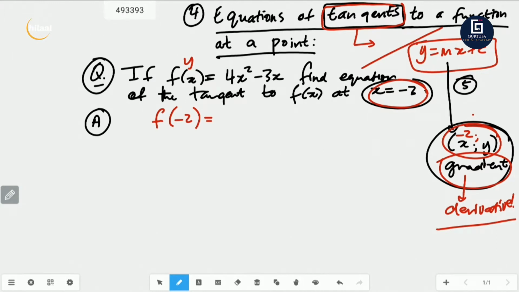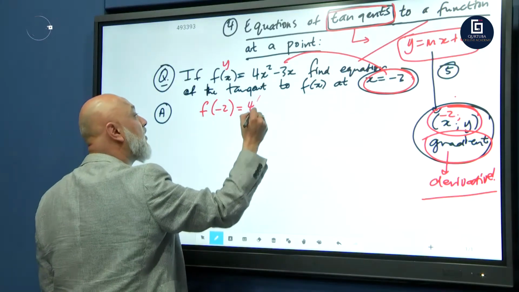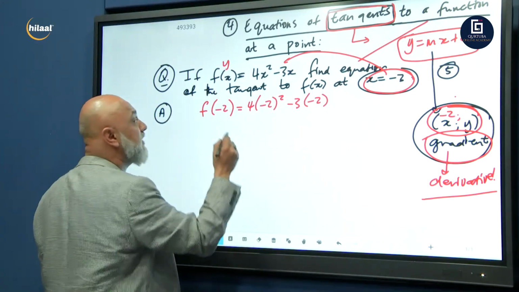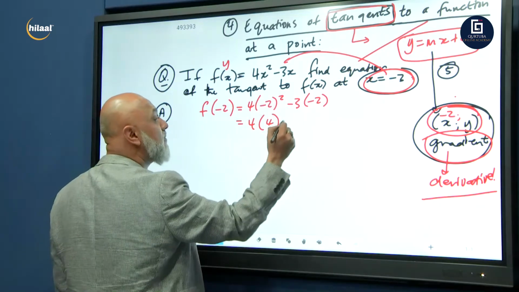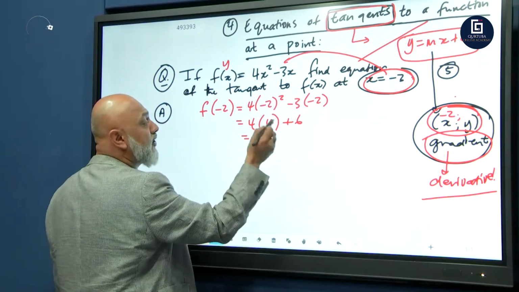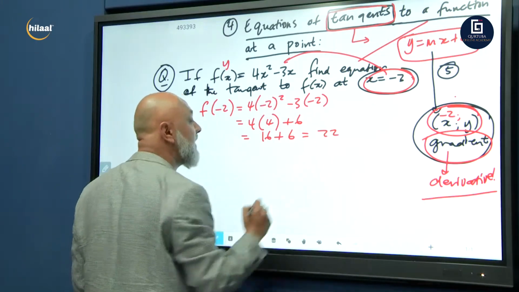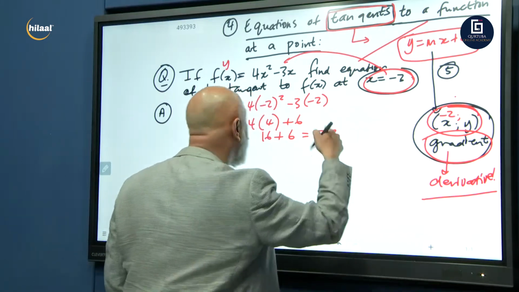Plug and play. We substitute it directly for every x. So 4 into minus 2 squared minus 3 into minus 2. This is going to equal 4 into negative 2 squared, which is 4, plus 6. 4 times 4 is 16 plus 6, which is equal to 22. That means my point now is negative 2 and 22.